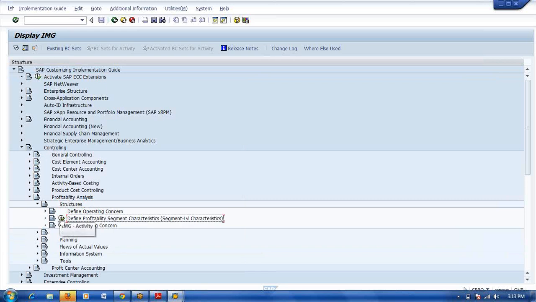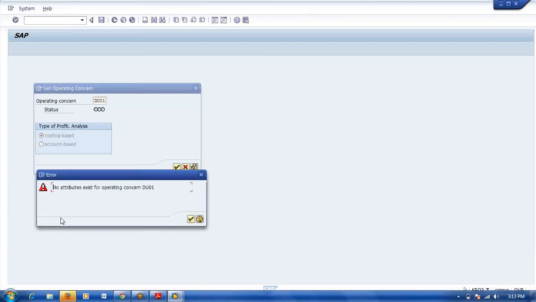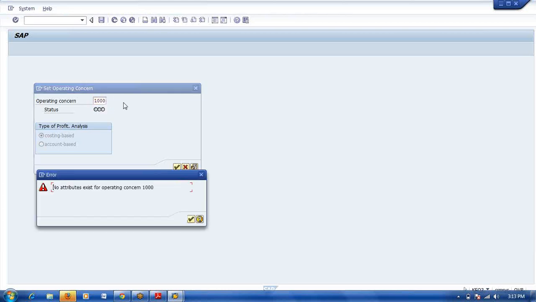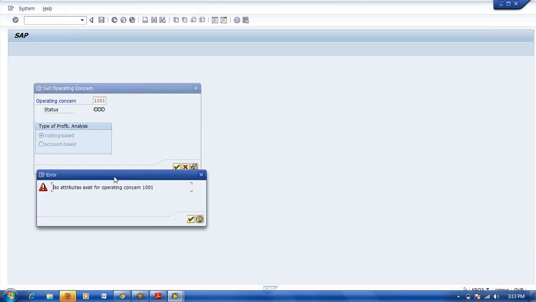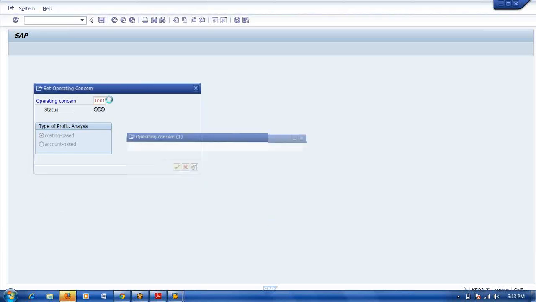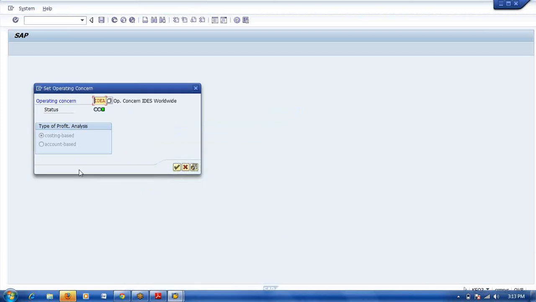Okay, this is segment level characteristics. Here is the operating concern DU01. Sorry, this is my component operating, 1001. Okay, this is the operating concern. 1000, the red mark is there. Red mark we cannot give. Okay, I will give an idea.